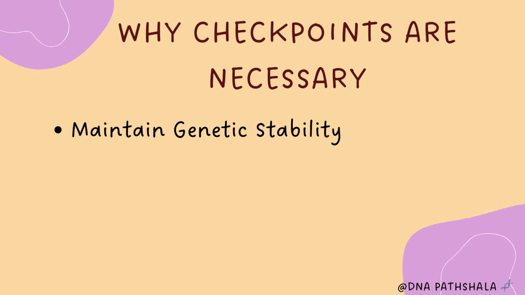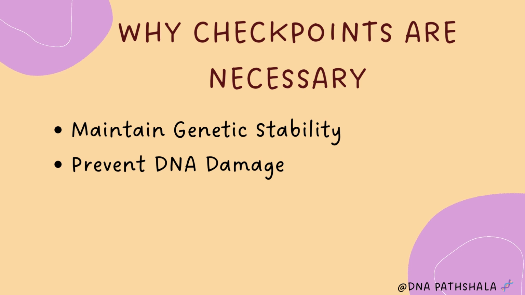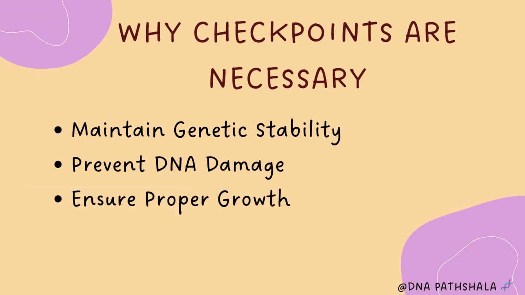To maintain genetic stability, checkpoints make sure DNA is copied correctly and shared equally, so that the daughter cells formed are genetically identical. Next, to prevent DNA damage, G1 and G2 checkpoints carefully check the DNA. If there are errors, the cell tries to repair them before continuing. This prevents harmful mutations from passing to the next generation of cells. Next, to ensure proper growth, the G1 checkpoint checks if the cell is big enough and has enough energy and the right conditions to divide. This avoids weak or incomplete cells.